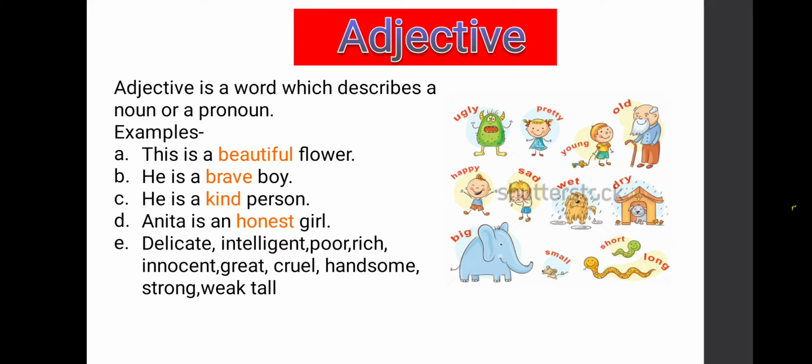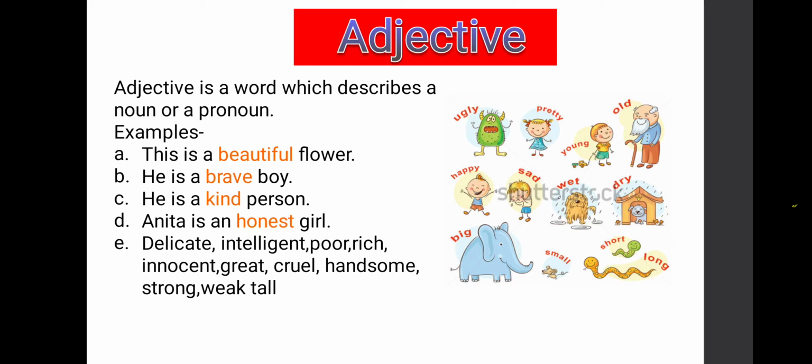Here how is the flower? It is beautiful. How is the flower, children? It is beautiful. So, the duty of an adjective is to describe a noun. It tells about a noun or a pronoun, how it is in a sentence. Here, in the first sentence, the adjective is beautiful because it is describing a noun. Now let us see the second example.